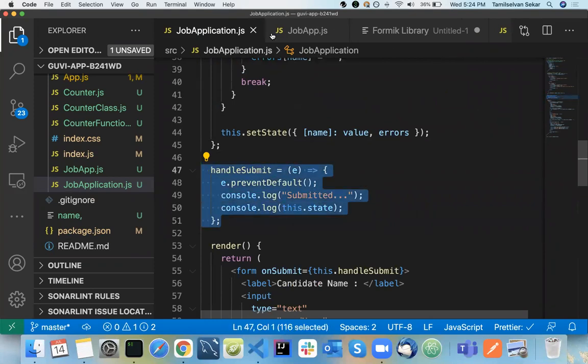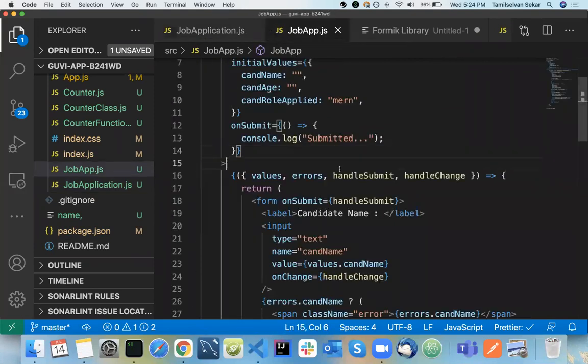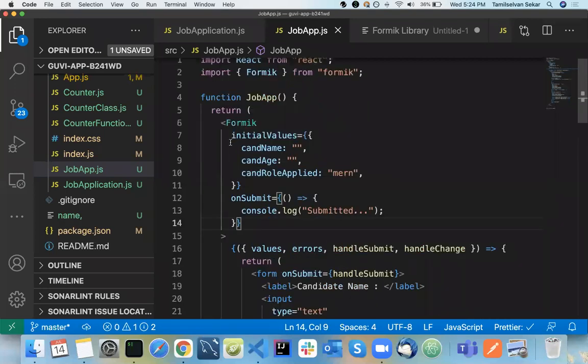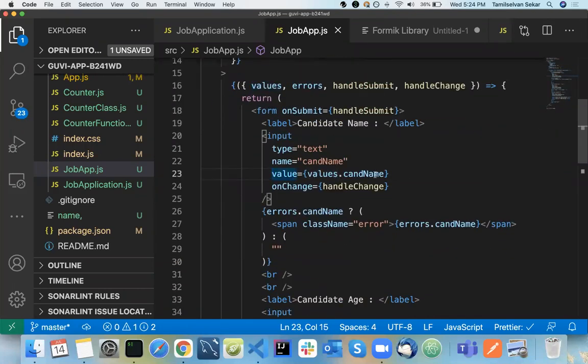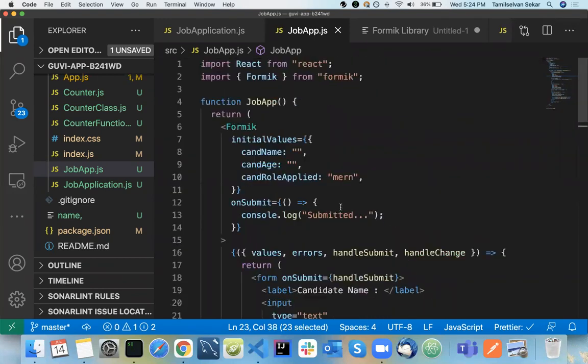Instead of doing something like this, Formik will give you everything: handle submit, handle change, values, errors. The only thing is you need to mention the initial values, and those values will be available here and bound here. So now you are able to understand the difference between a normal React form and the Formik library.